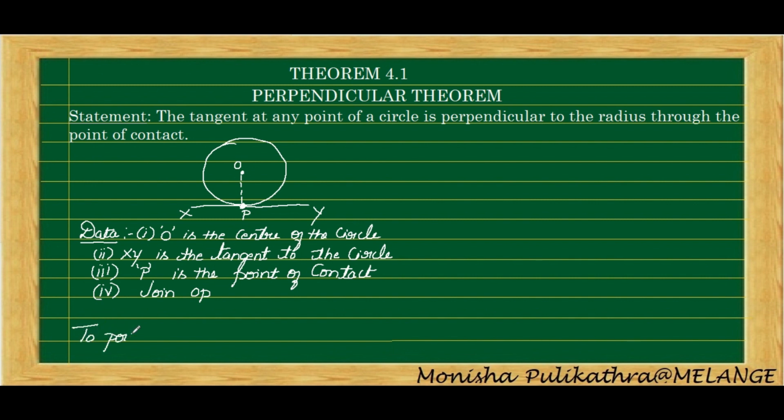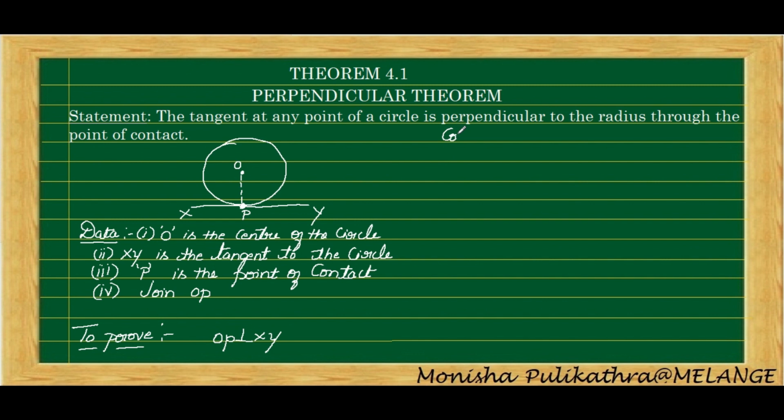Next, we are going to prove. For this you need to read the statement carefully: the tangent at any point of a circle is perpendicular to the radius. The tangent is XY here. So we need to write OP is perpendicular to XY. The tangent drawn is always perpendicular to the radius, so this OP is perpendicular to XY.